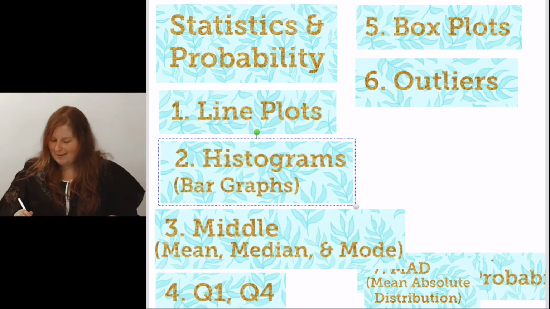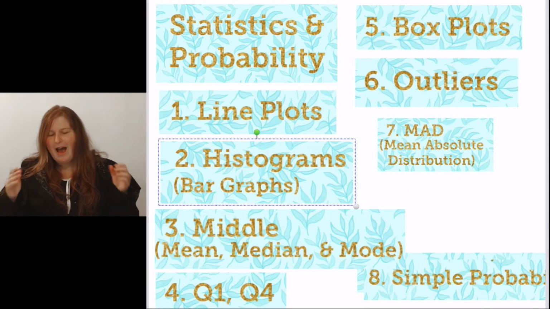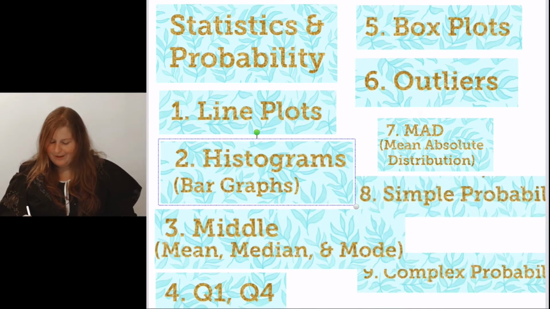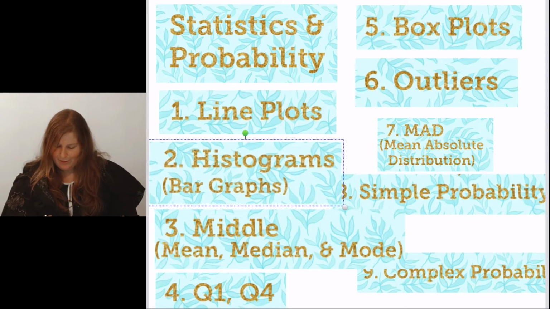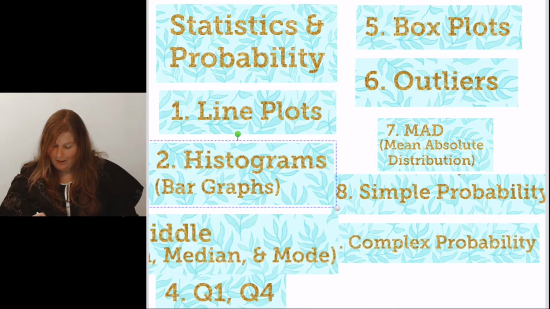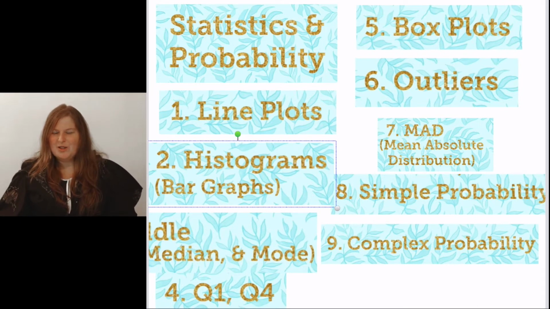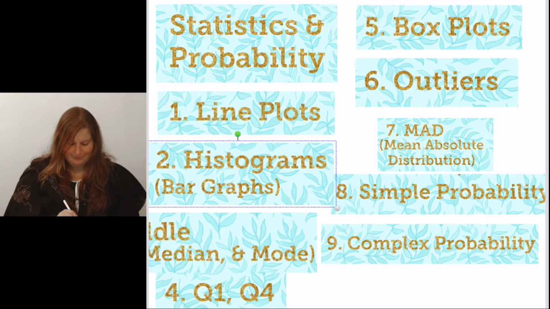It wouldn't make sense. Next up is mean absolute deviation, how spread apart from the middle your data sets or numbers are. And then, my favorites, computing simple probability. What's the likelihood that this is going to happen to you? And complex probability. What's the likelihood that this and that are going to happen to you? Two events or more. Let's get started with our lesson of the day, line plots.